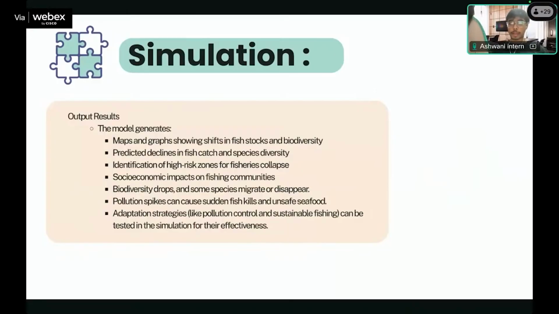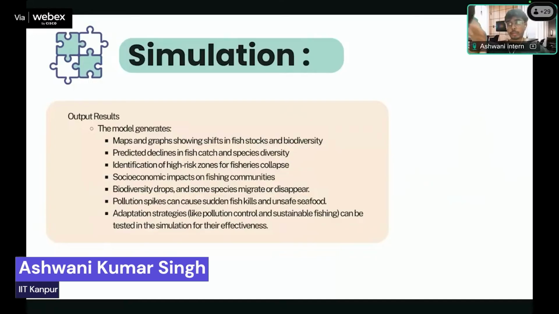It will give us maps and graphs showing fish stock and biodiversity that will be changing and how gradually they will change in the future years. And it will help in identifying high-risk zones where the government needs to focus right now.